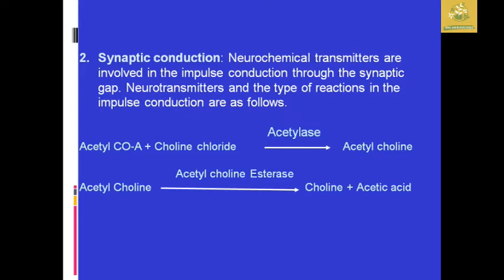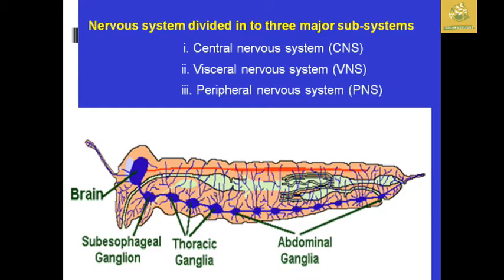Acetyl CoA plus choline chloride is used to form acetylcholine, and the acetylcholine is again reversed to choline plus acetic acid in the presence of acetylase as well as acetylcholine esterase.